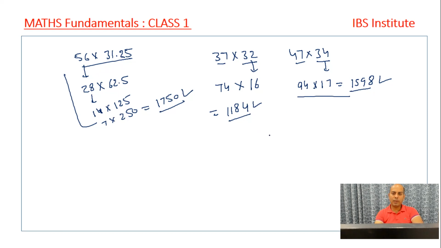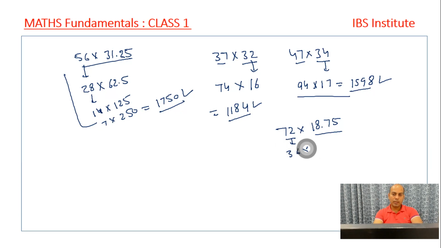One more example I would like you to solve, right? You write down, say the number is 72 into 18.75, right? This is the number given to you. Now, I don't know the table of 72, I don't know the table of 18.75, what can I do, right? I know I can half it, half will be 36 and half of 36 will be 18. So I know the table of 18. So on the other hand, what I can do, I can double it, right?